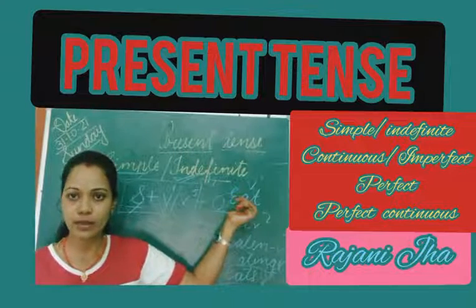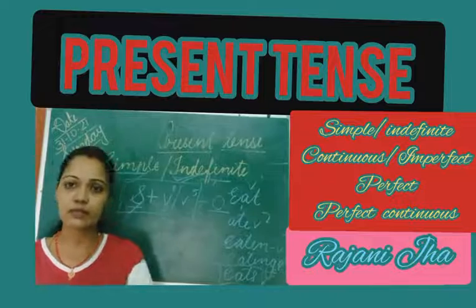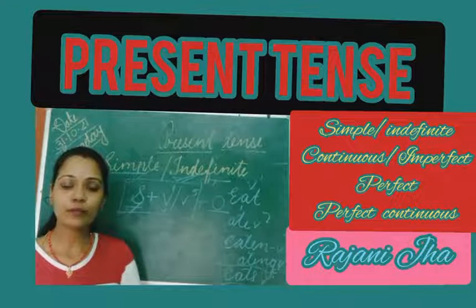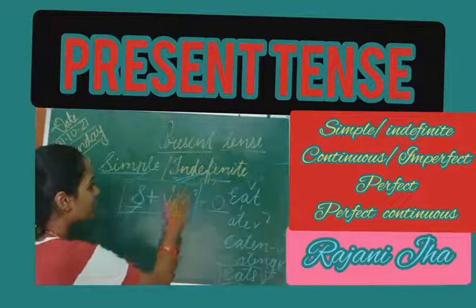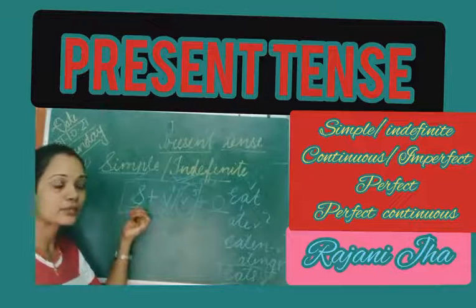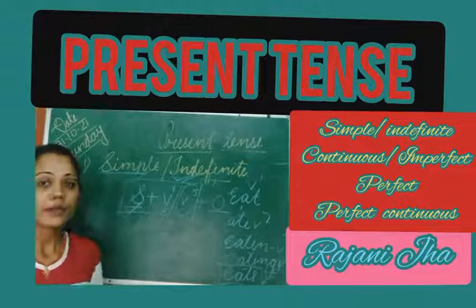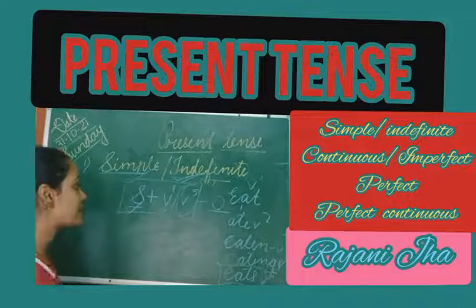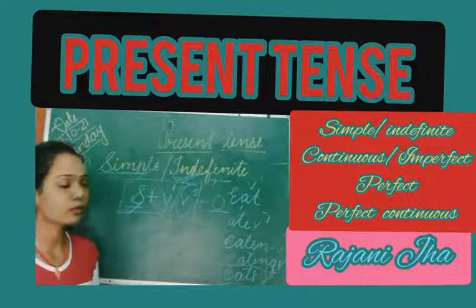The basic form, we have already studied about this. The basic form, the verb in its original form, is always in plural form. We make it singular by adding s, so with s it becomes the fifth form of the verb. So that depends on the subject. If the subject is singular, it will take a singular verb. If the subject is plural, it will take a plural verb. But the structure of simple present tense is subject plus V1 or V5. Then we can put an object or whatever we want.